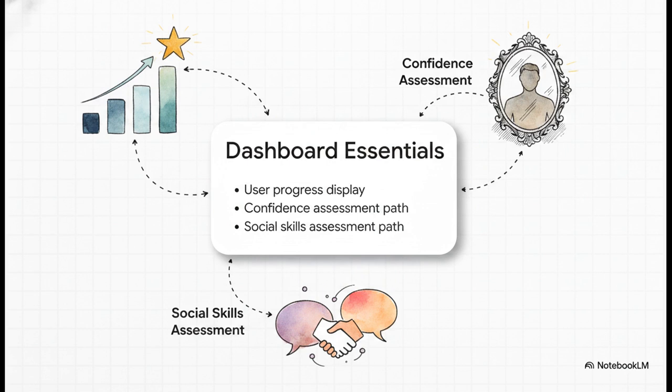This is such a brilliant coaching mechanic because it separates two completely different things. Measuring confidence tracks your internal feelings, how anxious you feel. Measuring social skills tracks your external execution, how well you actually handle the conversation. Because honestly, you might have great skills but zero confidence, or all the confidence in the world but terrible skills. Establishing baselines for both gives the app a highly nuanced starting point.